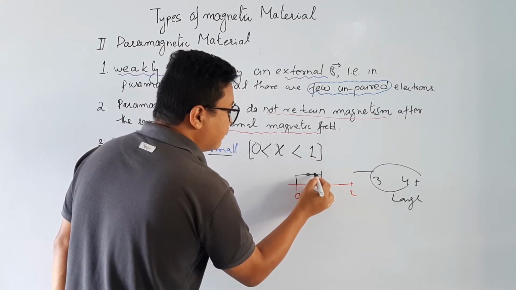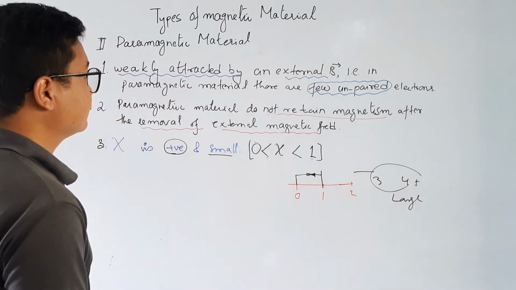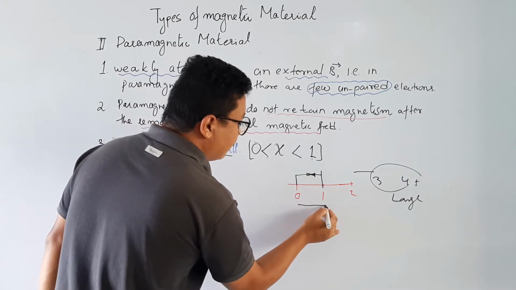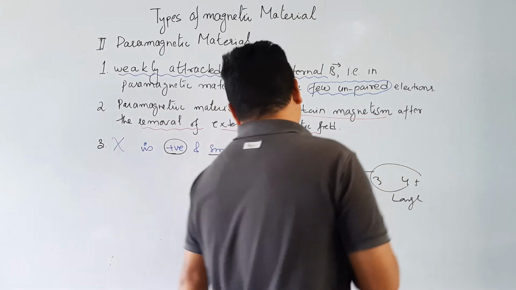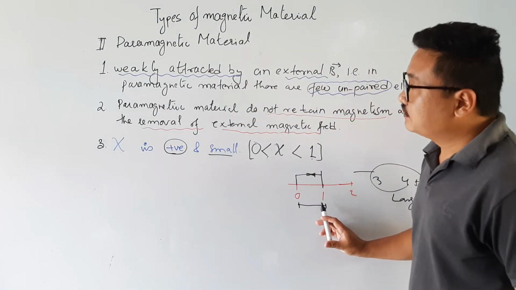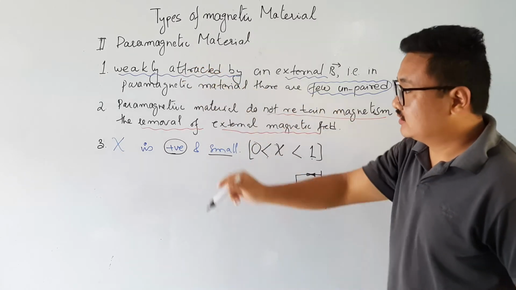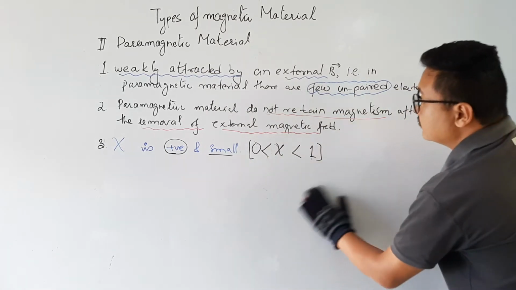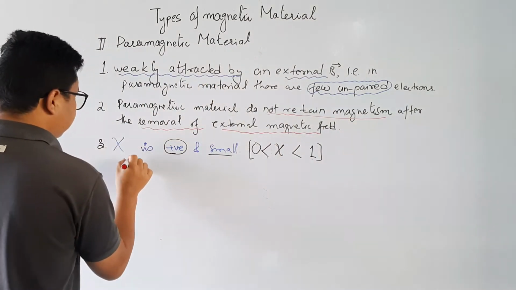If the value of magnetic susceptibility lies between 0 and 1, then that material is paramagnetic material. It is positive and small. For an example, I will give you the example. The examples are, say, magnesium.